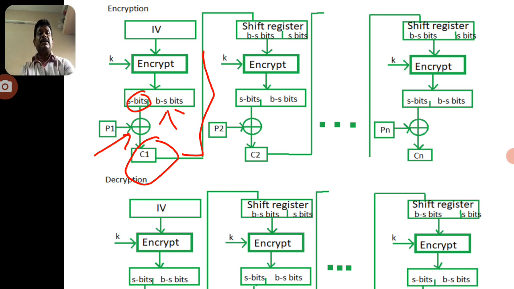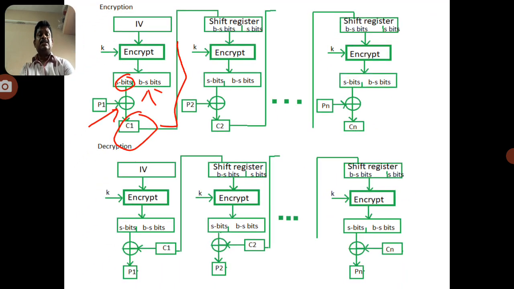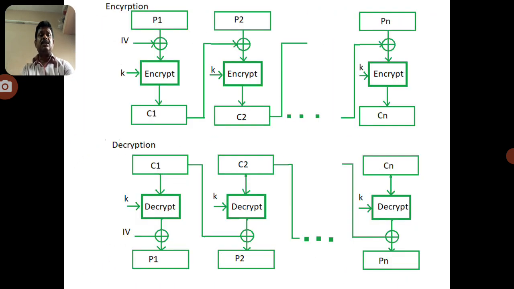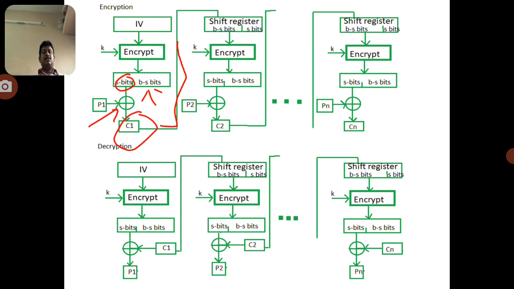So these two operations are used in this cipher feedback mode. Now you can observe that the cipher feedback mode is a more useful concept compared to the previous two, that is electronic codebook mode and cipher block chaining mode, because it gives a more encrypted pattern compared to the previous two.